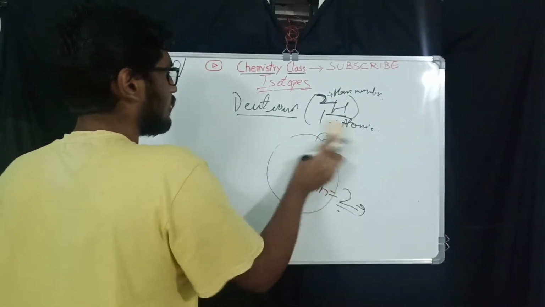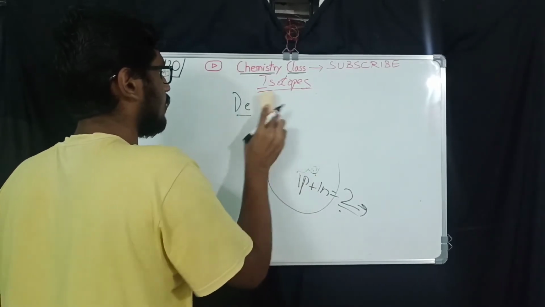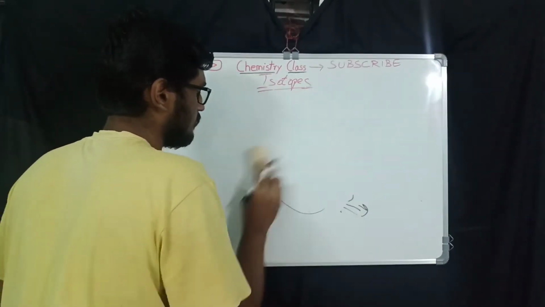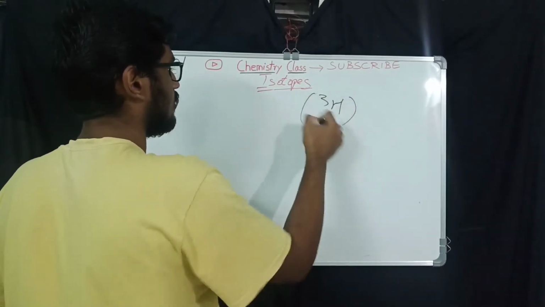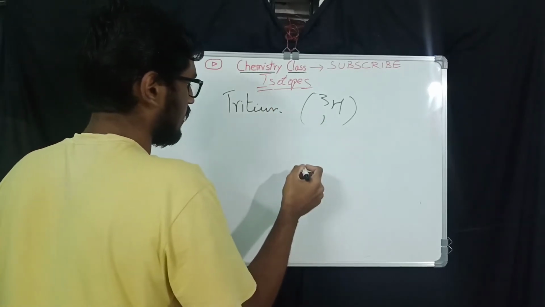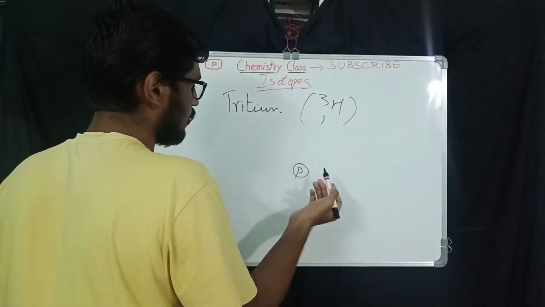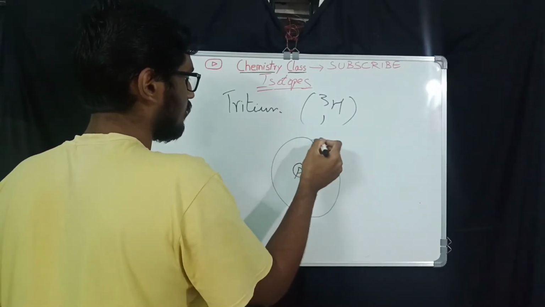Coming to tritium, however you call it, it is the same. So that is 3,1H tritium, and again it has one proton, 2 neutrons and one electron.